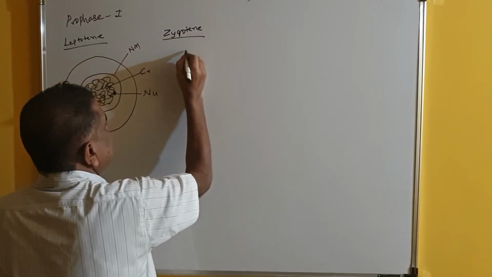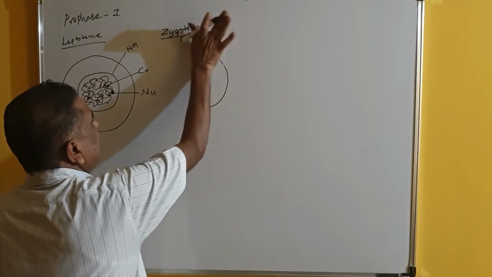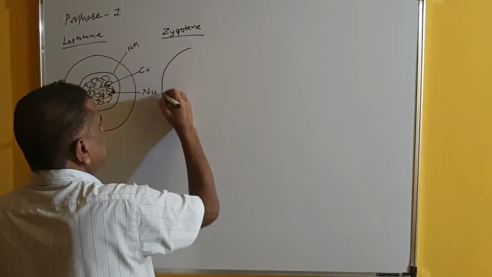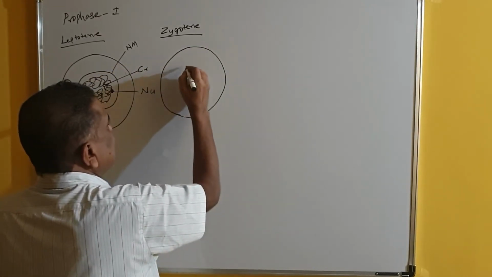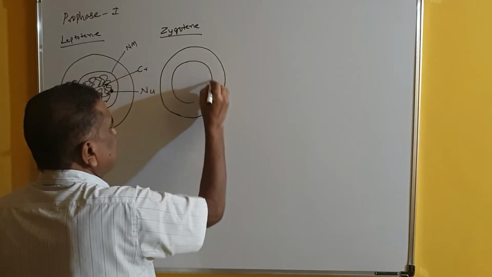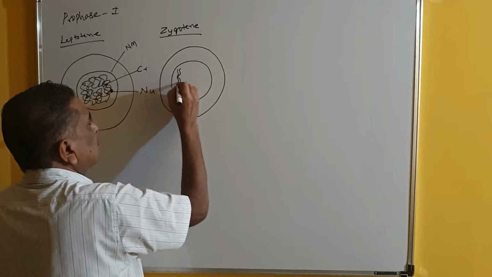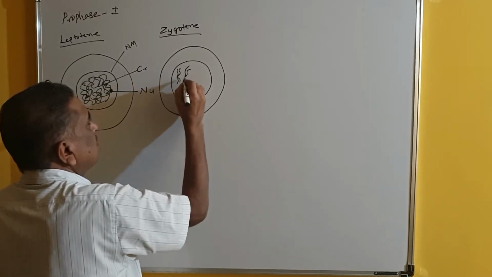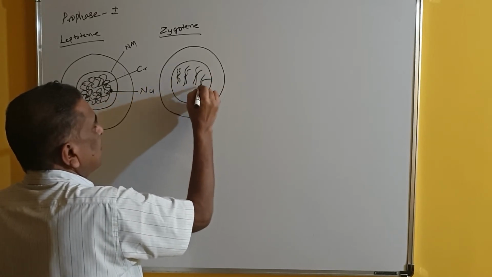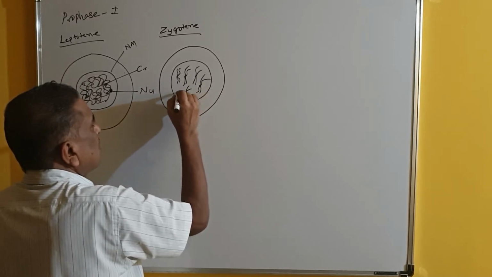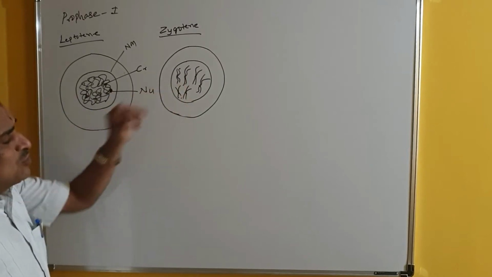And coming to zygotene, a very important stage. In zygotene, the nuclear material, the chromatin network, undergoes condensation, and due to condensation you can observe here, this is the nucleus, and you are observing thick and stout chromosomes. Why do the chromosomes appear here?